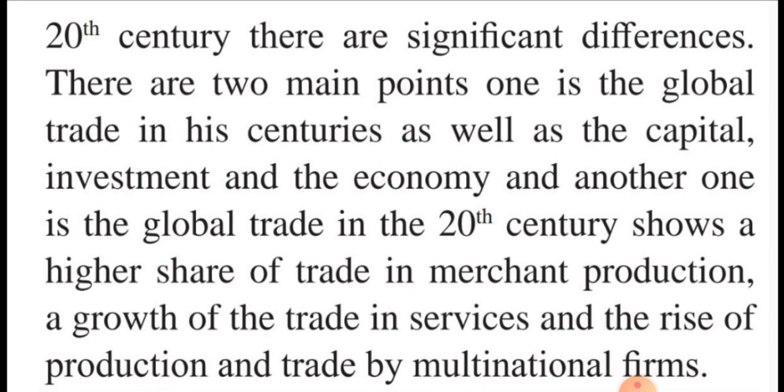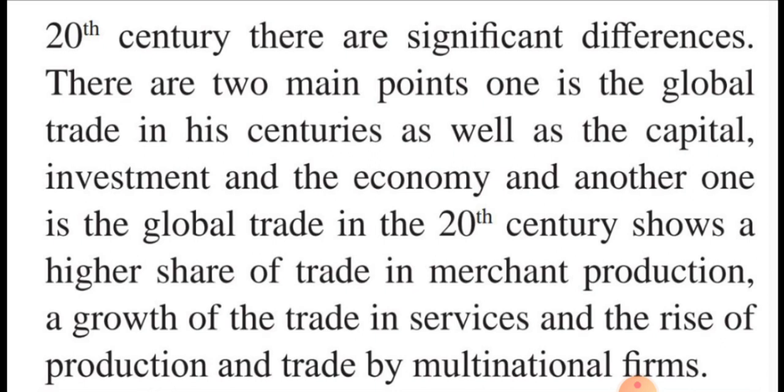Then in the 19th and 20th centuries, some differences came about in globalization. The first change is that global trade between countries, as well as capital, investment and the economy, also increased.